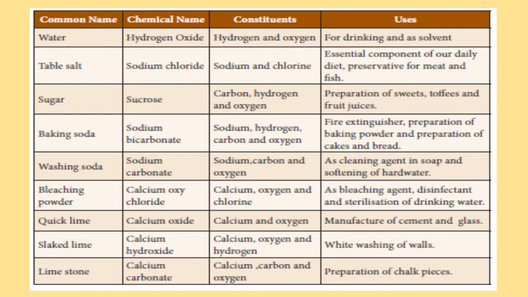Here is a tabular column of the compounds, their constituents, and the uses. Water, hydrogen oxide, hydrogen and oxygen, for drinking and as a solvent. Table salt, sodium chloride, sodium and chlorine, essential component of our daily diet. Sugar, sucrose, carbon, hydrogen and oxygen, preparation of sweets, toffees and fruit juices.